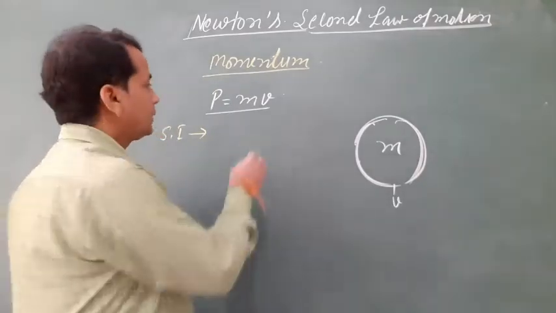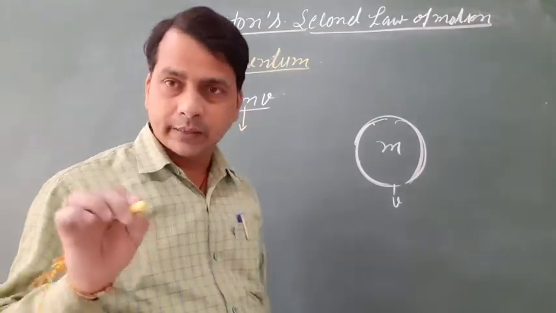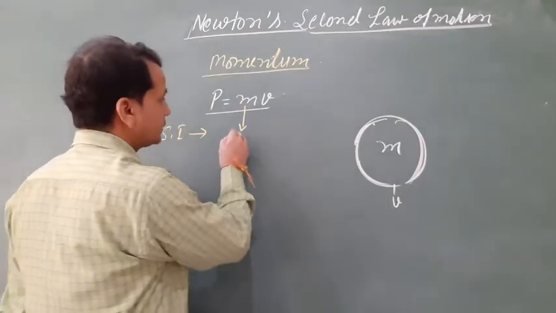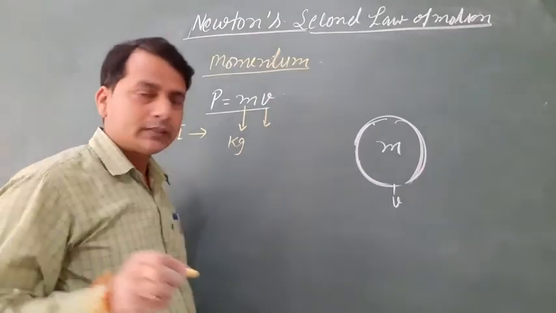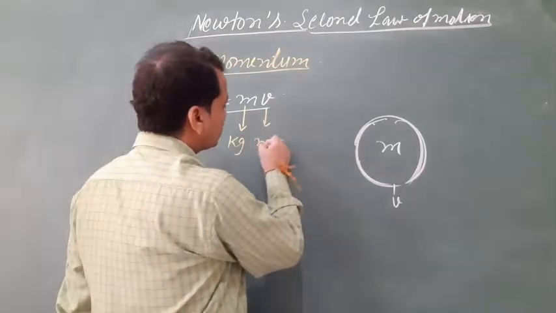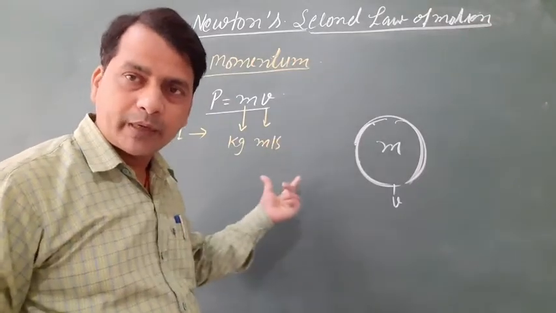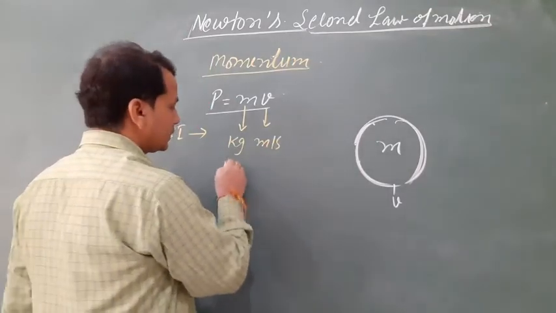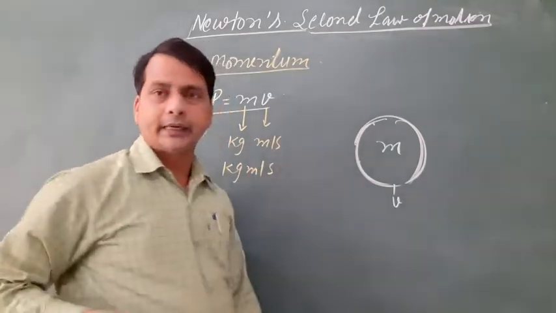The unit of mass is kilogram, kg, and the unit of velocity is meter per second. So the unit of momentum is kilogram meter per second.